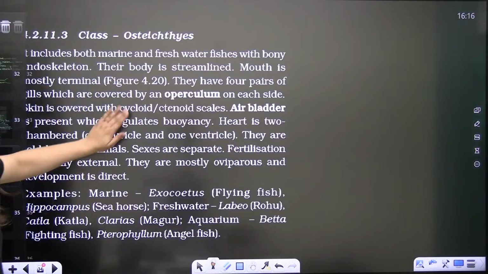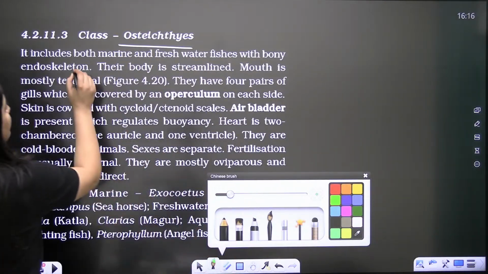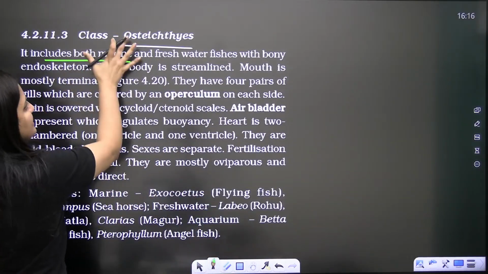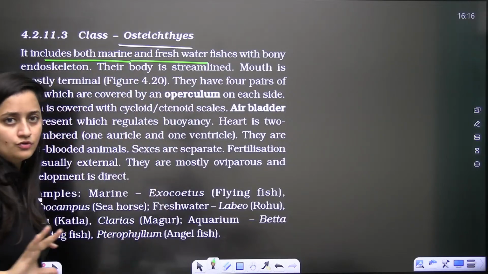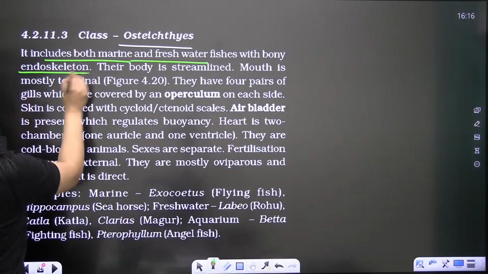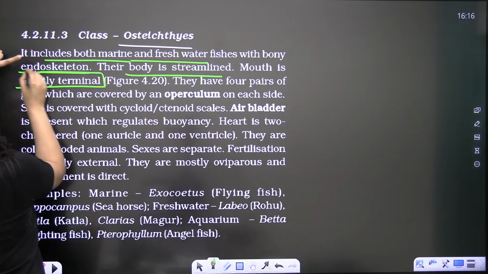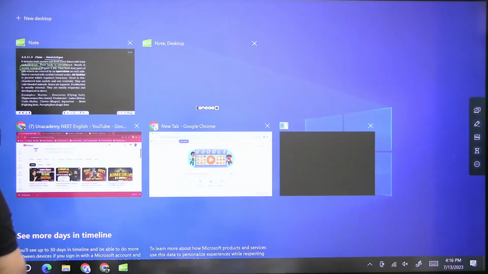Now come to the Osteichthyes, the bony fishes. They are not just in marine water, they are in fresh water also. And you know that they are edible also. They have a bony endoskeleton, the body is again streamlined, and the mouth is mostly terminal. You cannot say that the mouth is only terminal.